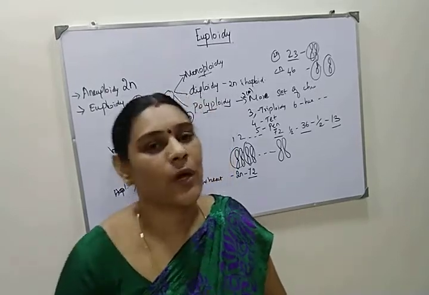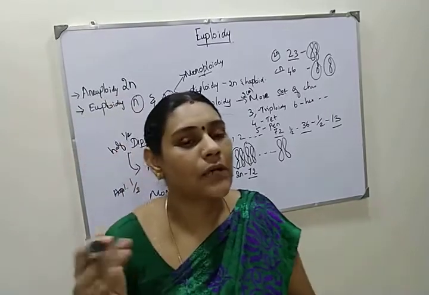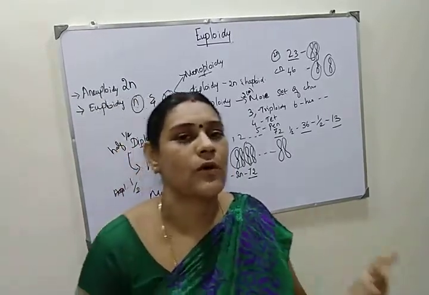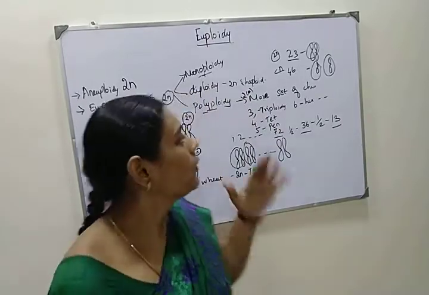Lethality means death to the organism. So increasing the ploidy level sometimes causes lethality, and also causes the origin of new species of plants.